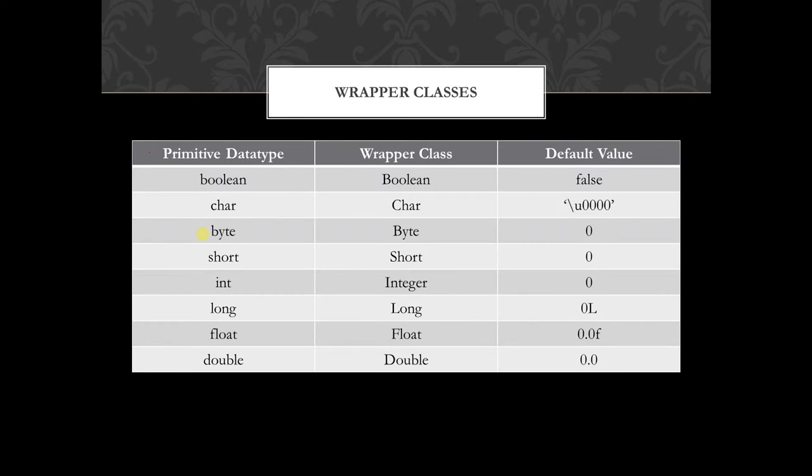Wrapper classes, as I mentioned in my first video, were introduced since Java was not fully object-oriented, due to the presence of primitive data types. You can again pause this video, and check for the default values and the wrapper classes for the primitive data types.